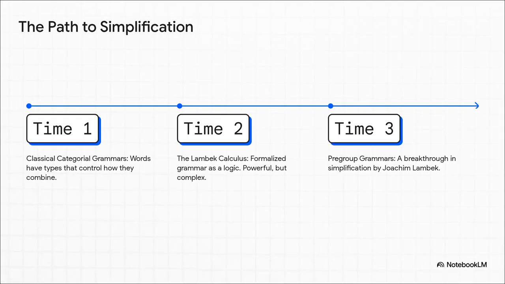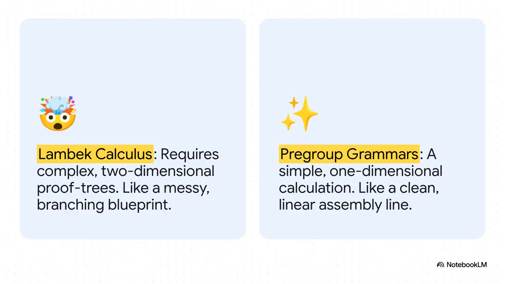The journey to our solution is really a story of evolution. It started with what are called classical categorial grammars, which gave these types to words. Then came the Lambek calculus, a huge leap forward that formalized grammar as a real type of logic. It was incredibly powerful, but man, was it complex to work with. And all that complexity really set the stage for a new idea, a major breakthrough in simplification from the very same guy, Joachim Lambek.